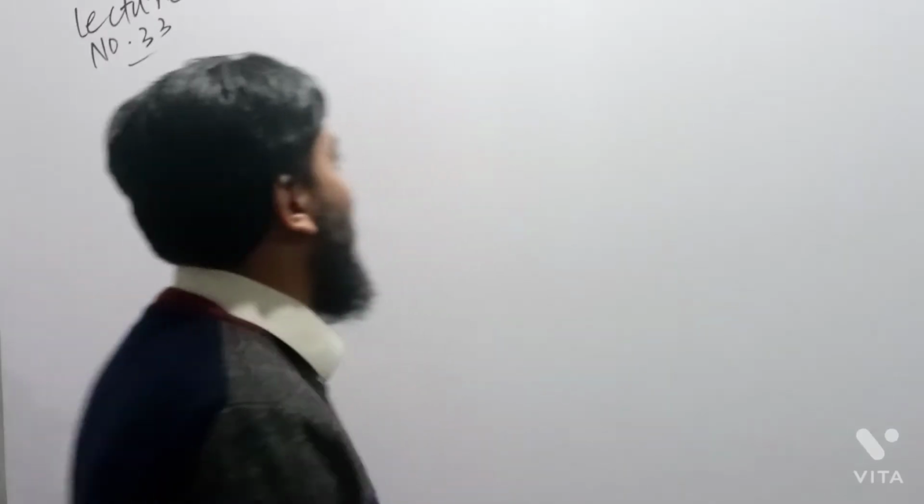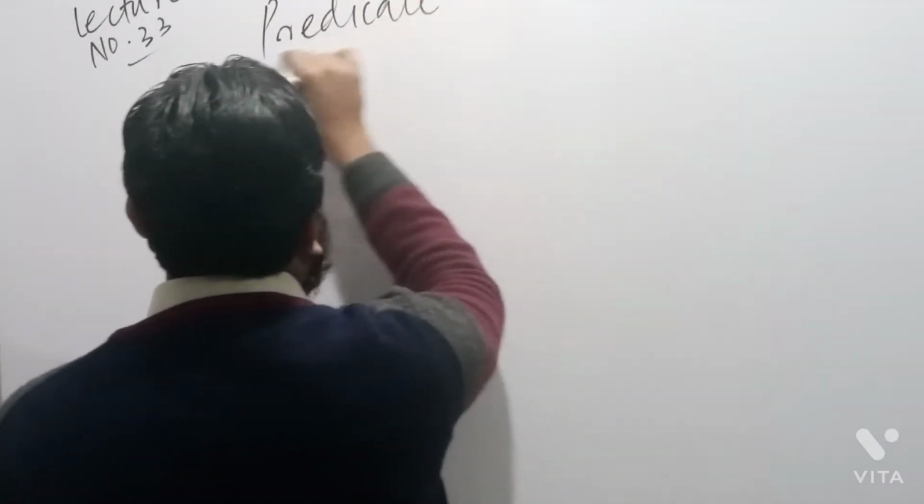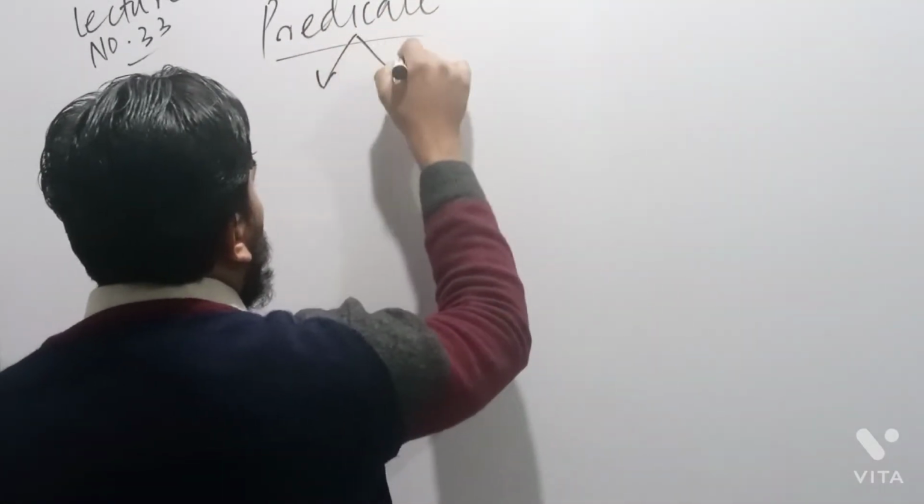Today I'm here with you for lecture number 33. What is lecture number 33 about? It is about the parts of predicate. What are the parts of predicate? Last time we discussed that predicate is further divided into two subparts.